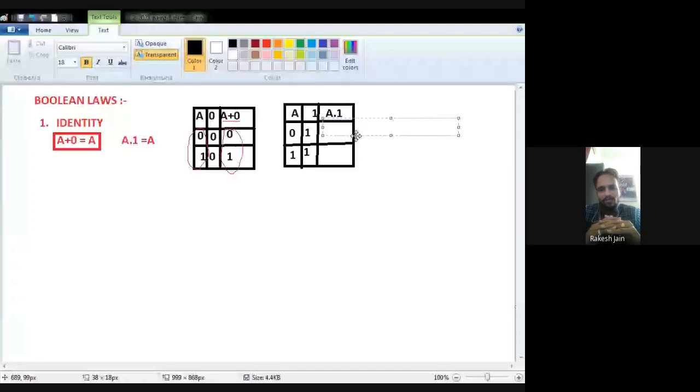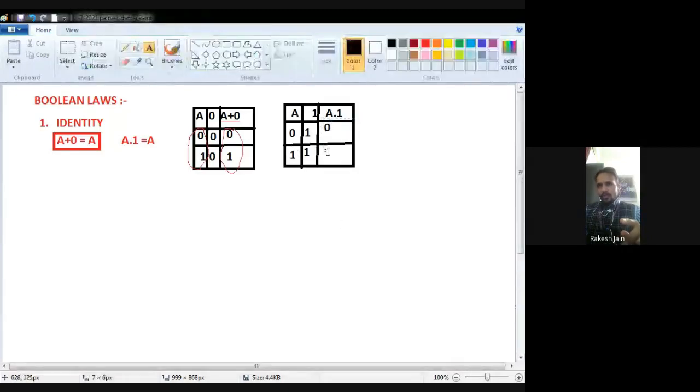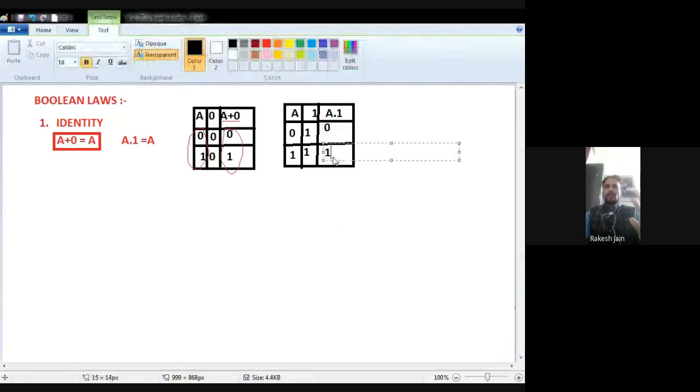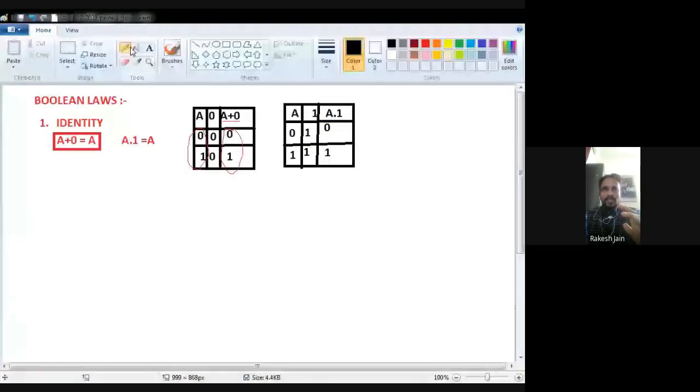Whenever dot product is there, it means we want to perform a logic AND operation. And what is the basic definition of AND? If any input is 0, output will be 0. So see, here A is 0 and the other input is 1, so it is 0. Now in the second case both are 1 and 1, so because no 0 is there, the output will be 1.